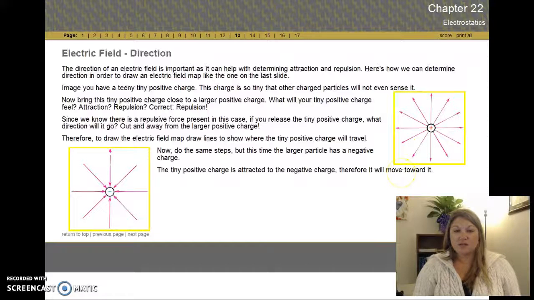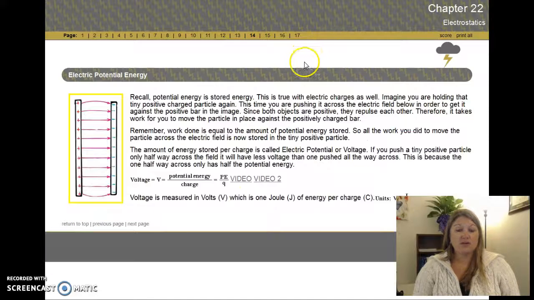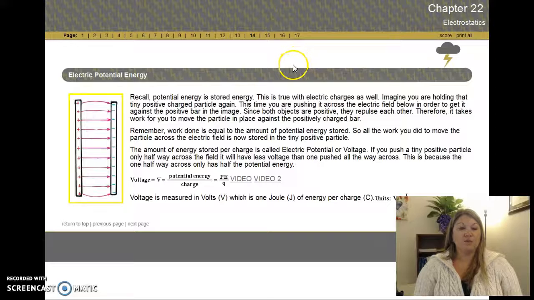The electric field will go in the same direction as the force on that little tiny charge. Same thing over here. We've got a negative charge now. I bring my little tiny charge in there and let it go. Zoom. It's attracted. It's going to zip right in there. That's how you draw your electric fields, and it also gives you an idea of how things are going to move.